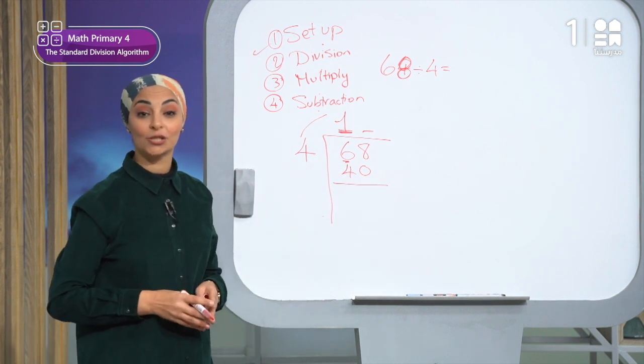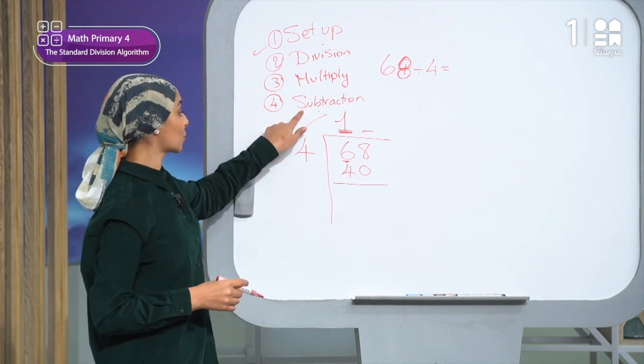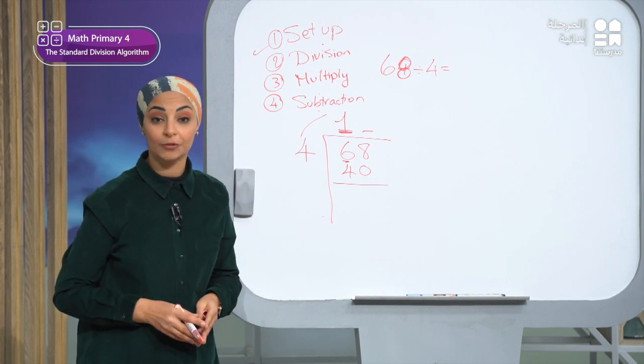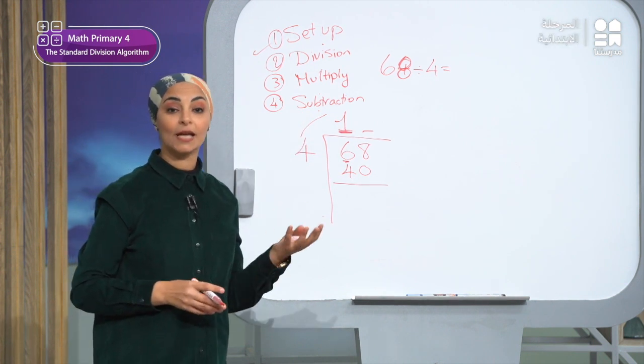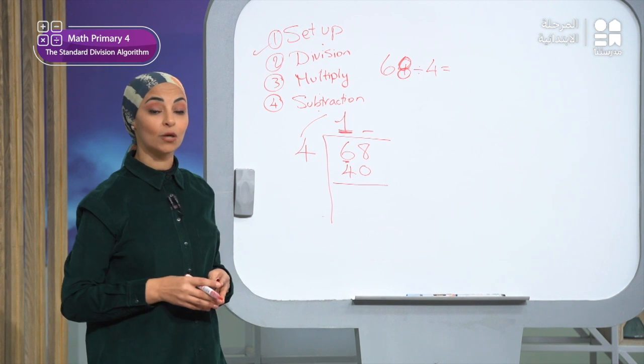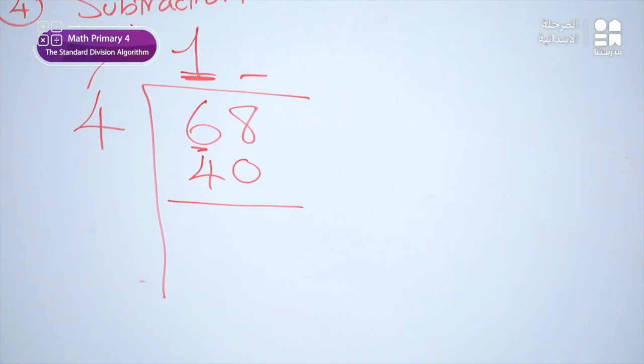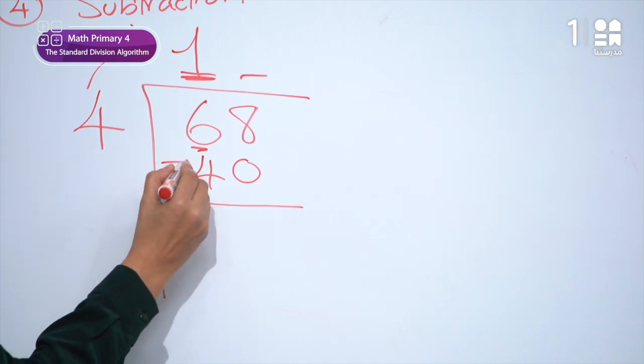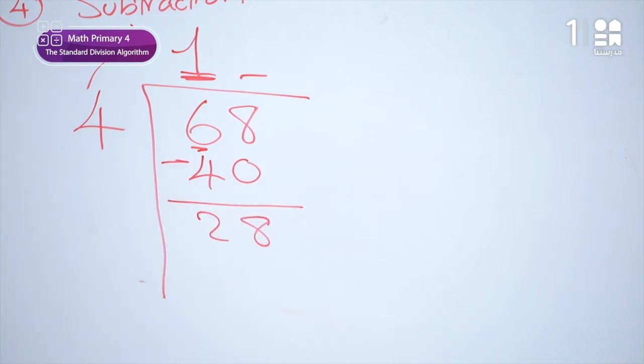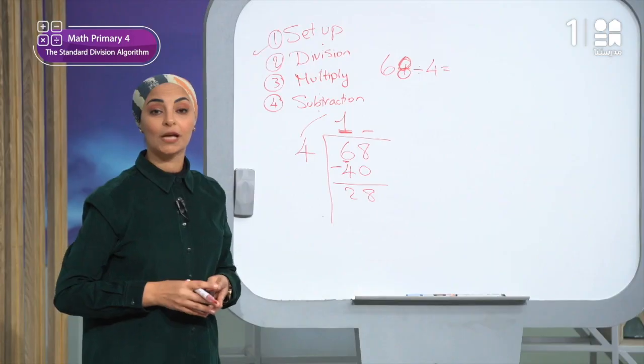And then what should I do? Yes, I will go to the last step, which is subtraction, right? 68 minus 40 gives me what? Yes, 68 minus 40 equals 28. So I will write here 28. Then what should I do?